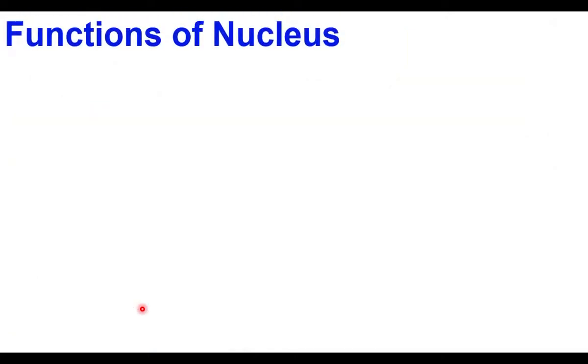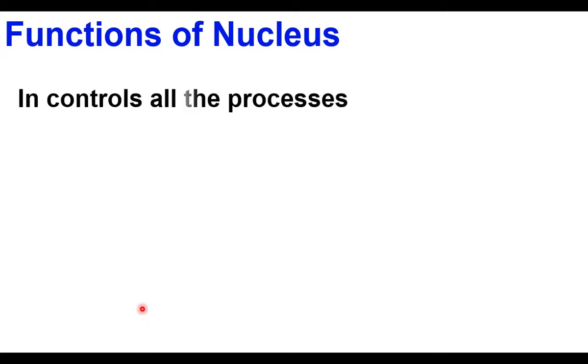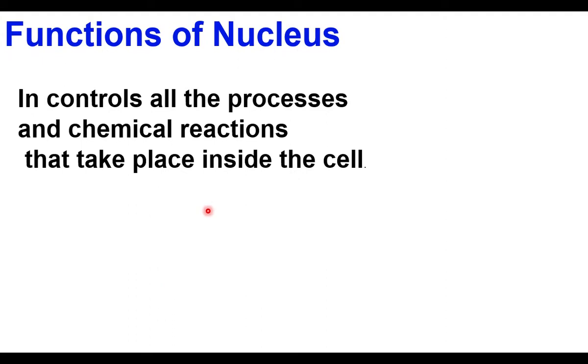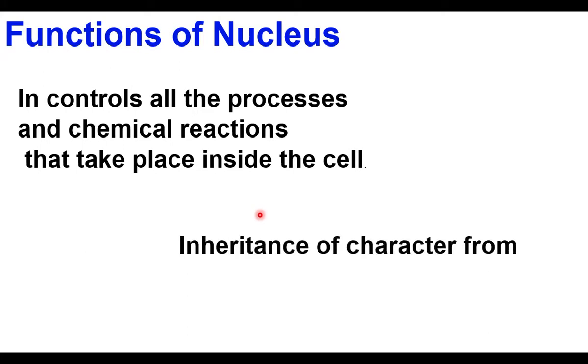The nucleus is the controlling center of the cell. It controls all the activities, all the processes and chemical reactions within the cell. The young one of a lion will be a lion. The young one of a mango tree will be a mango tree. The young one of a tiger will be a tiger. This is because of transfer of characters from one generation to another. This is because of the nucleus.